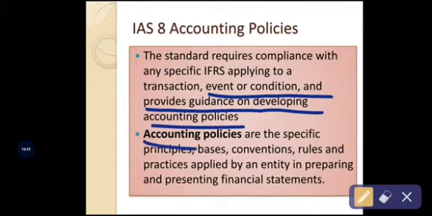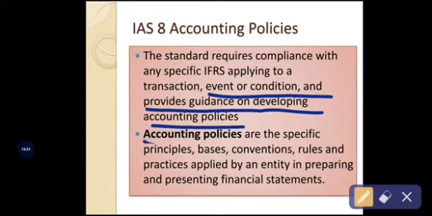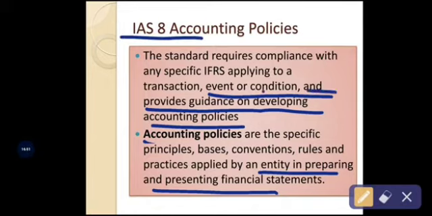So the accounting policies are the specific principles based on conventions, rules, and practices applied by an entity in preparing and presenting the financial statement. So ultimately, this International Accounting Standard gives the guidelines in preparing the financial statement. That's it. Okay. So keep this point in mind. This International Accounting Standard 8 provides the guidelines for developing the new accounting policies if it is beneficial to the business organization.